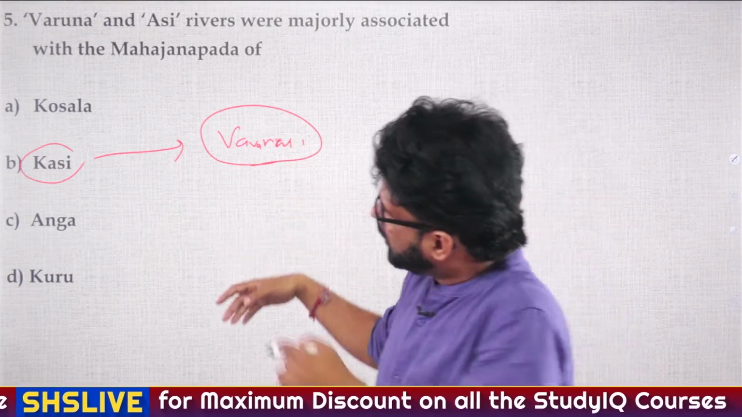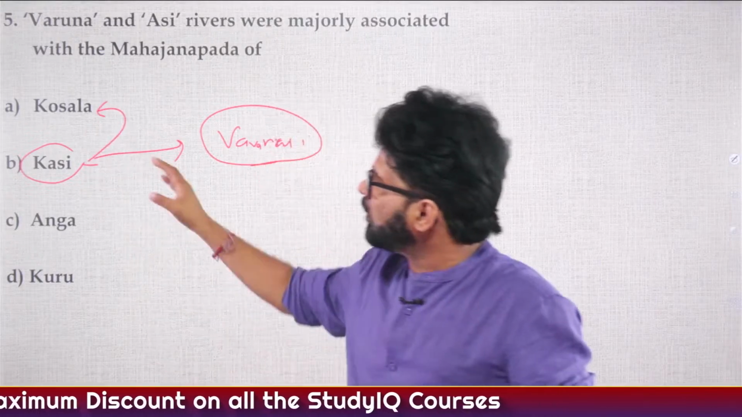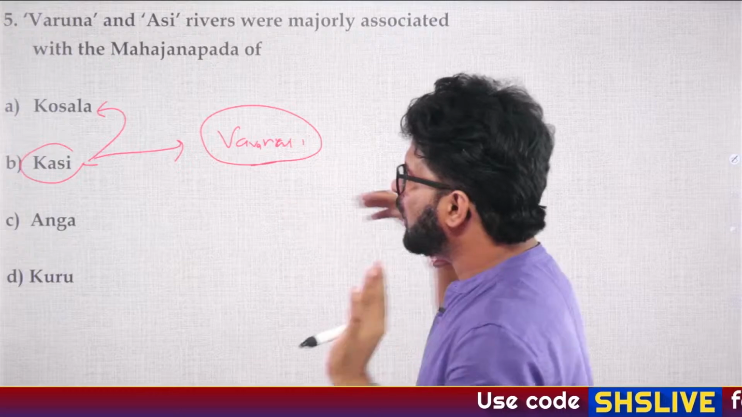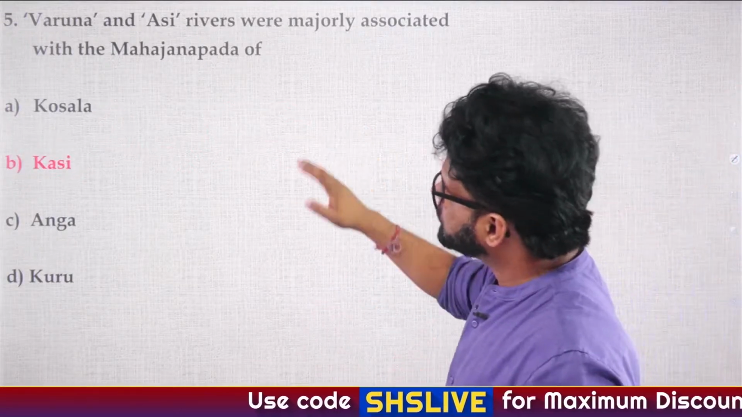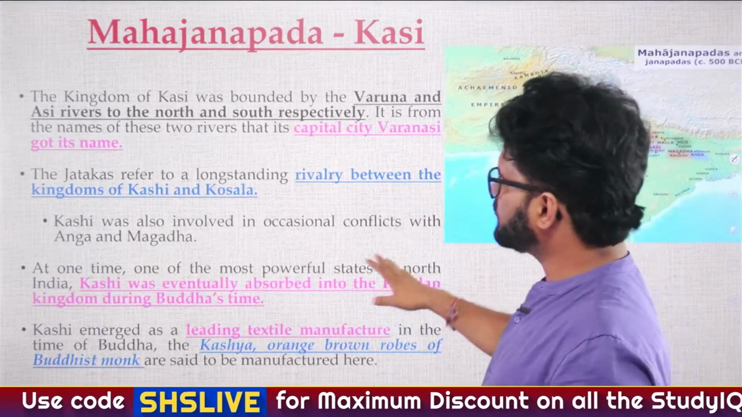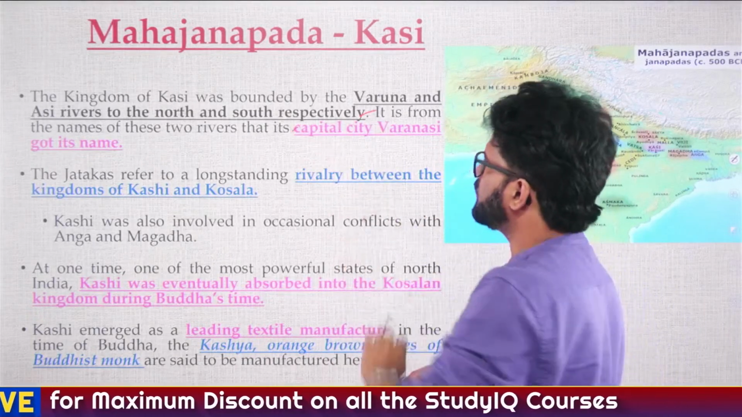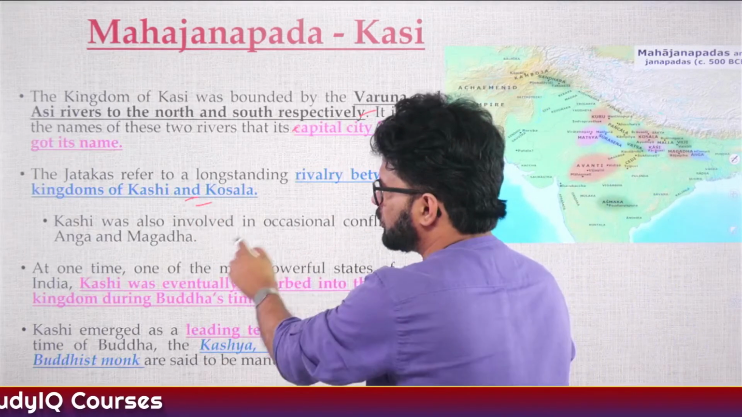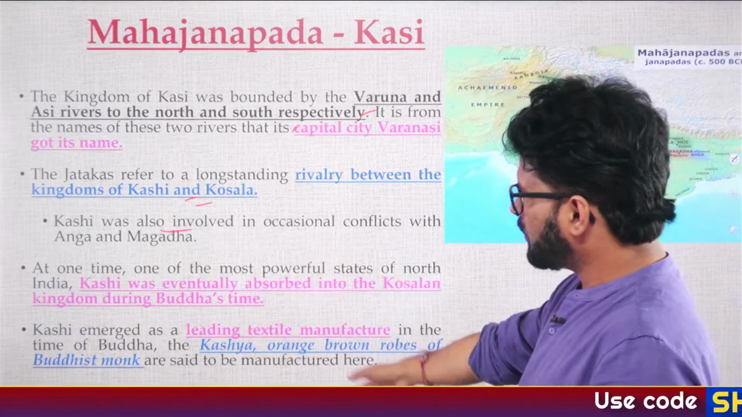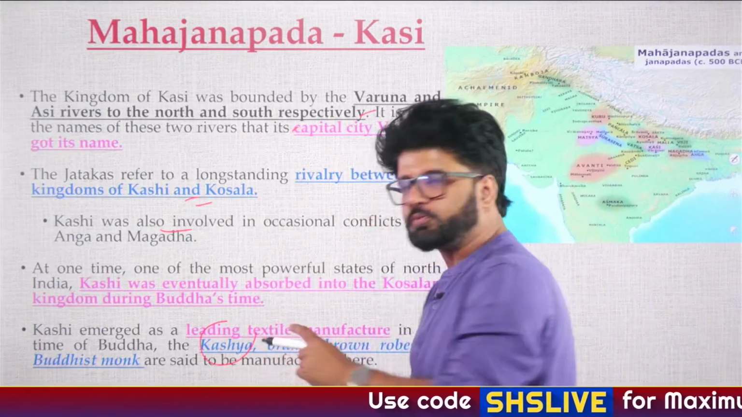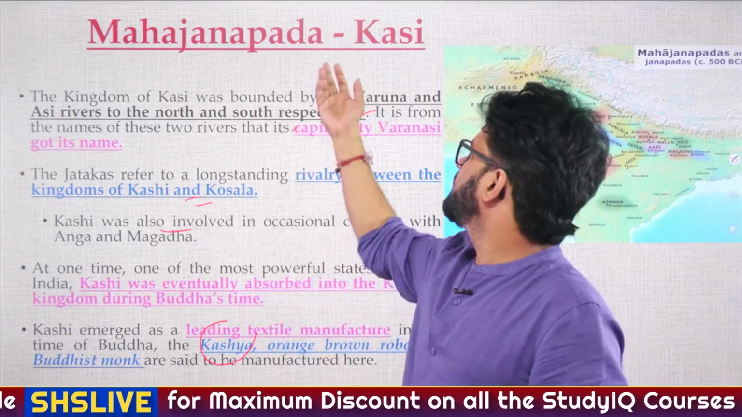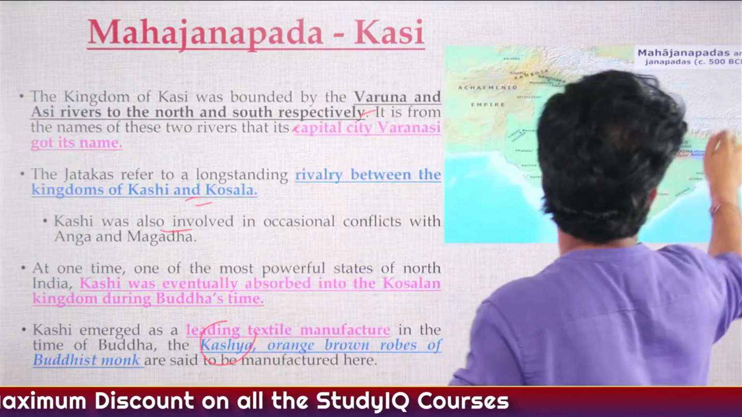They used to fight a lot with Kaushal Mahajanpad. And finally, Kaushal Mahajanpad absorbed Kashi Mahajanpad. And later on, Kaushal Mahajanpad was absorbed by Magadh Mahajanpad. All these things we have discussed in the Mahajanpad lecture. So please revise it. Don't get these questions wrong. Kashi, Varun and Asi rivers to the north and south. And again, that's how Varanasi got its name. Rivalry between Kashi and Kaushal. Again, we have talked about all these things. Kashaya, the orange-brown robes which Buddhist monks wear, it is believed that it was manufactured here, and that's why many people believe it was named Kashi. Fine. Revise it, bro.